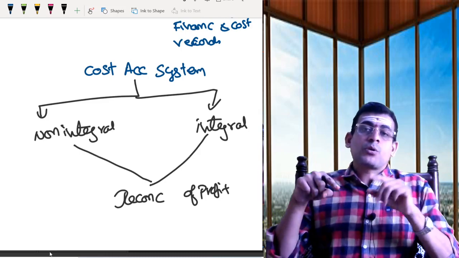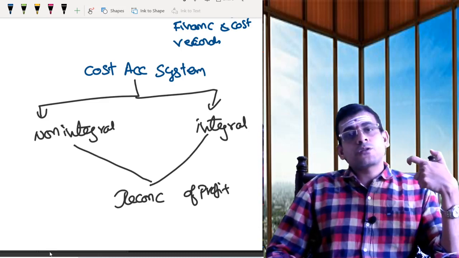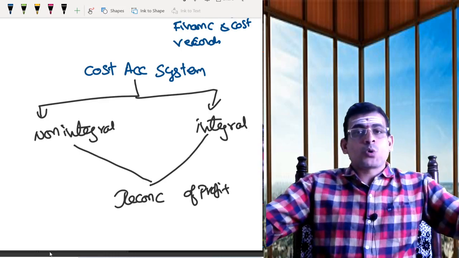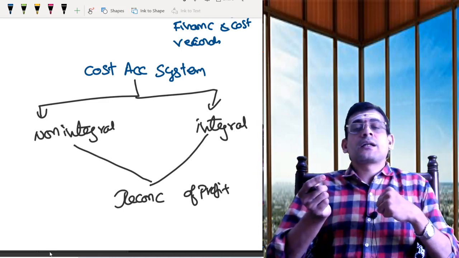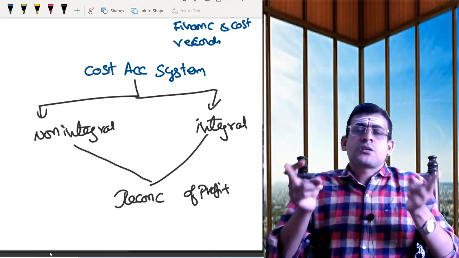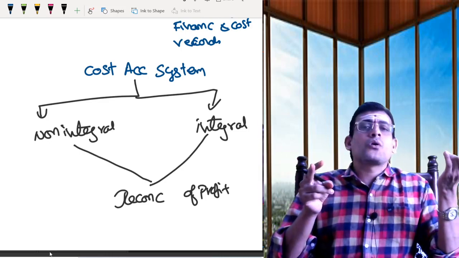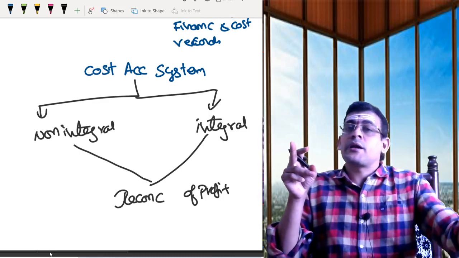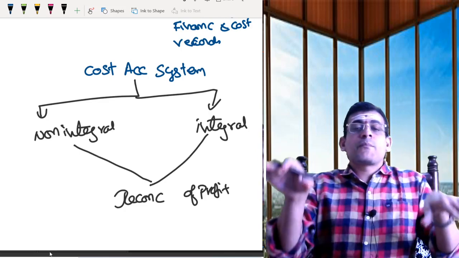I will come to that in a short while. You are maintaining your expenses in your cost records, and you are also maintaining them in the financial records. But when you maintain two sets of different books, there will be some differences. What is the primary difference under non-integral? You are maintaining two sets of books, and under cost accounting you are not going to maintain personal or real accounts, yet you maintain the accounts under the double entry system. So there is an imbalance.